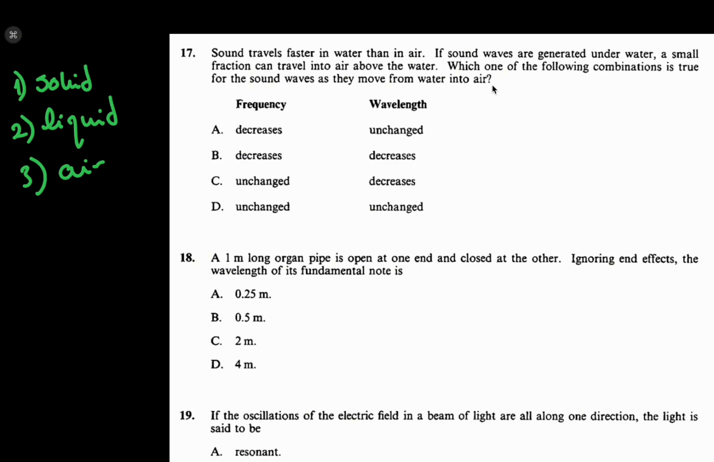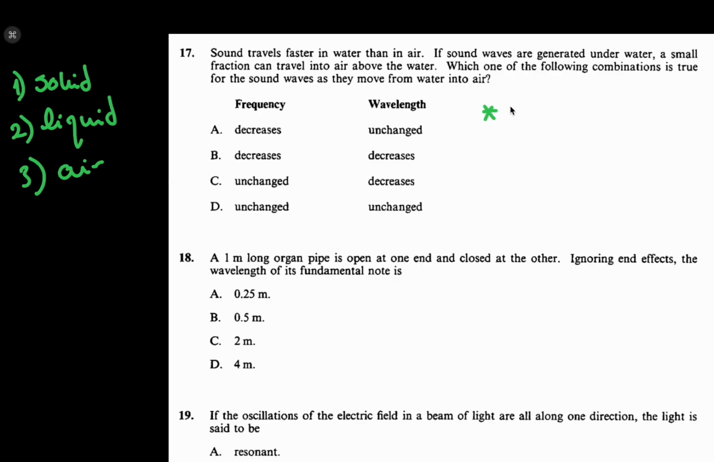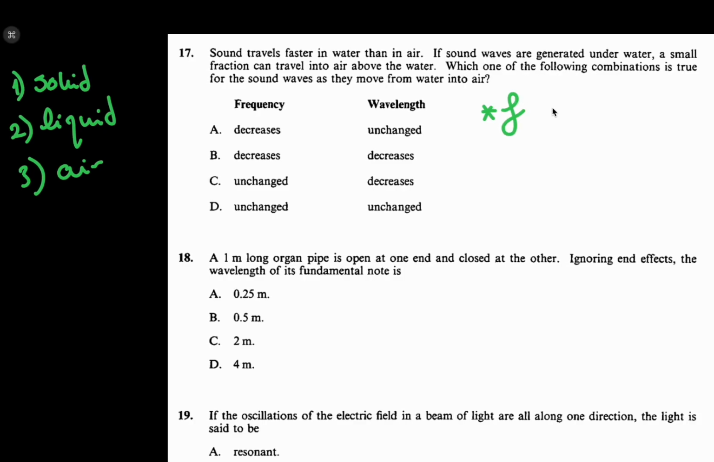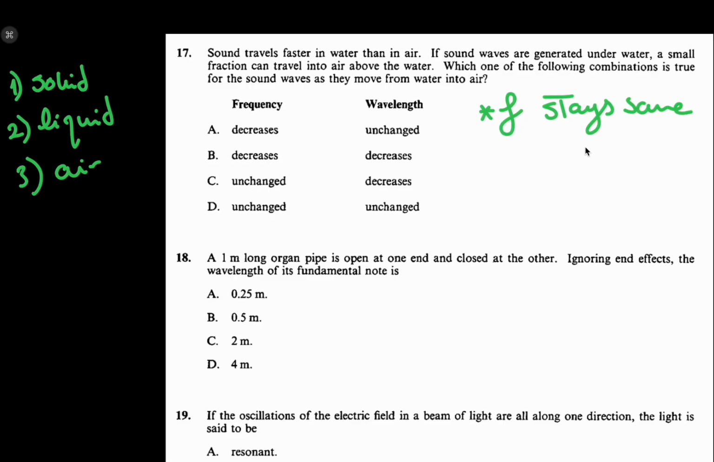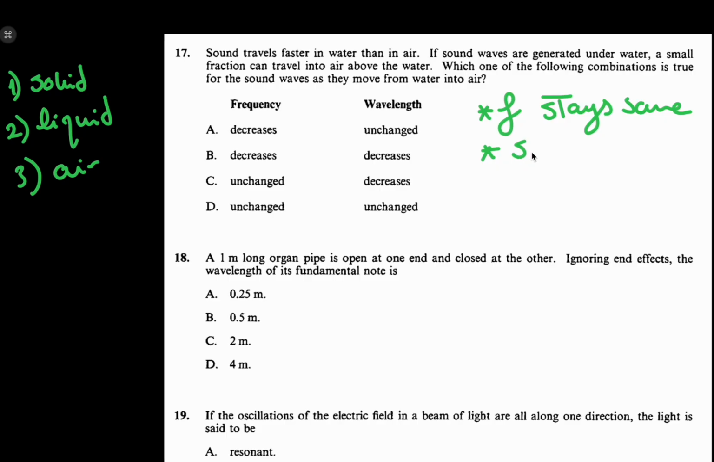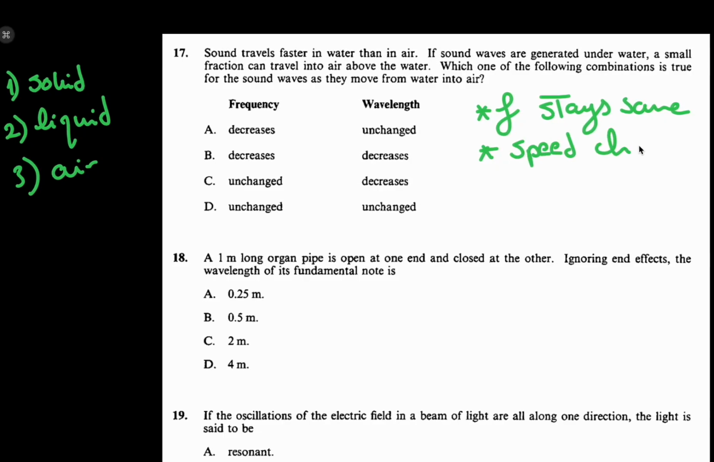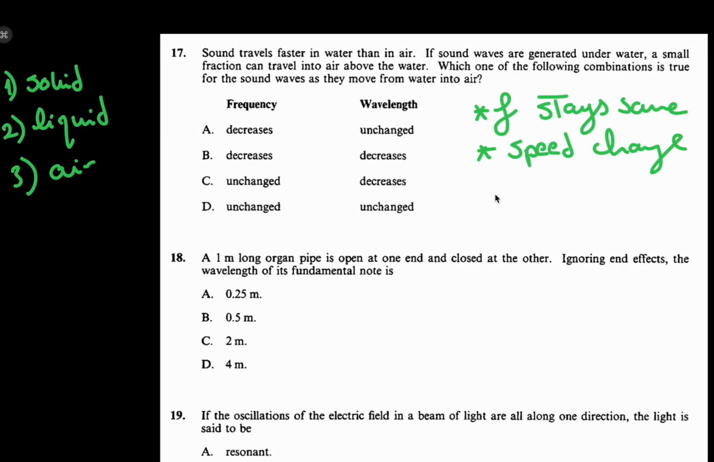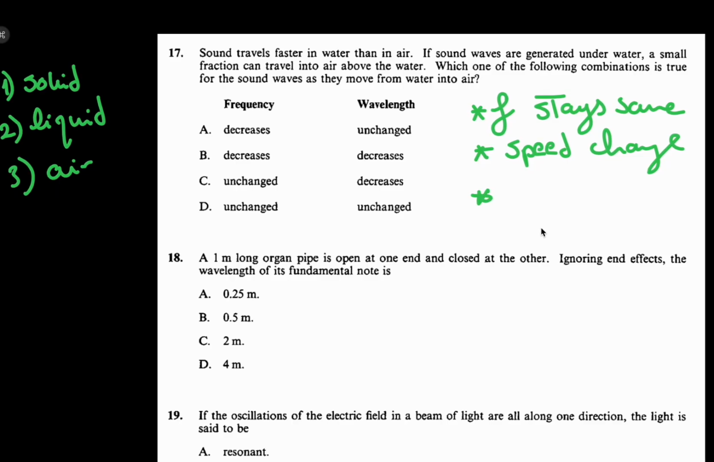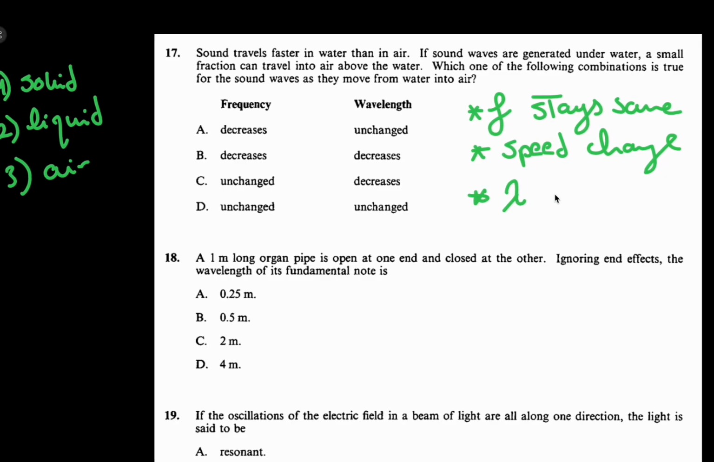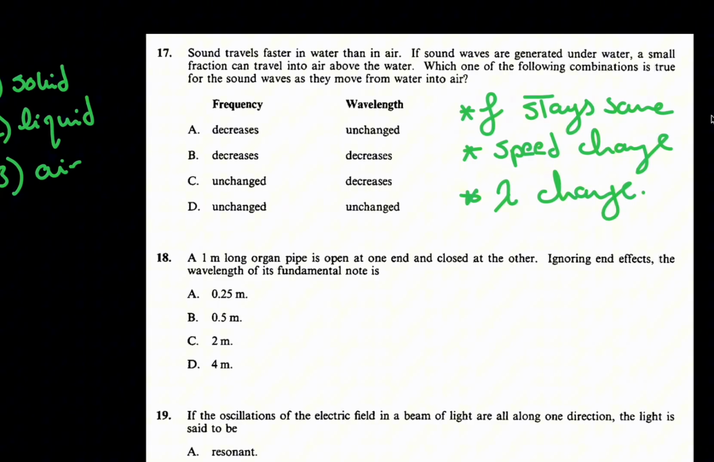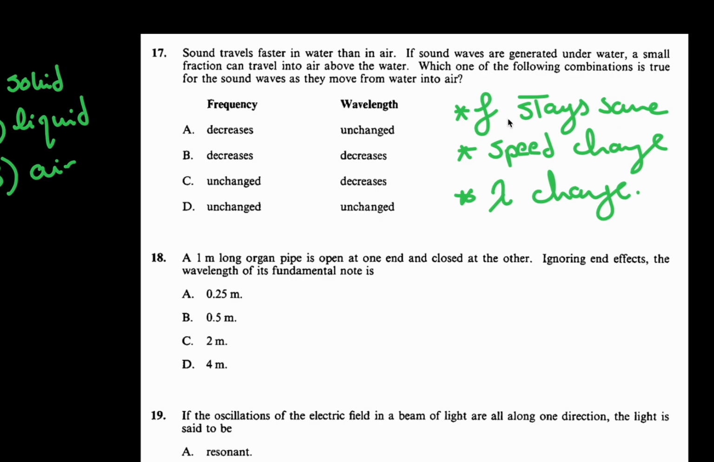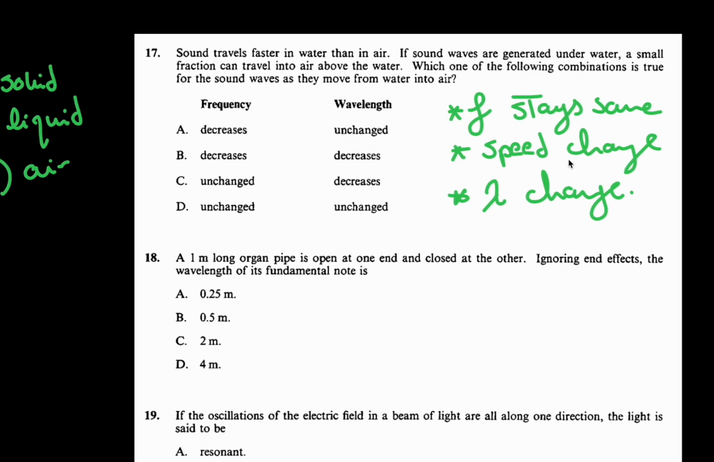I have also something to mention right there. When we change from one medium to the other, the frequency always stays the same. But regarding the speed, it would change. And the wavelength, regarding the changing mediums, would also change. So from these 3 points, I'm going to solve the question. Frequency stays the same, speed will change, wavelength